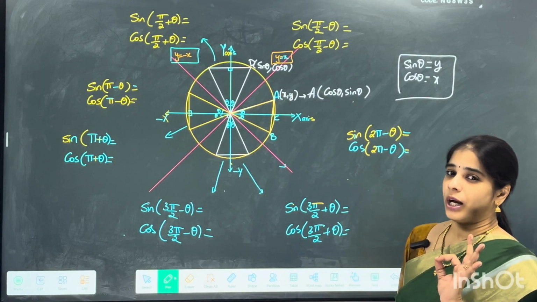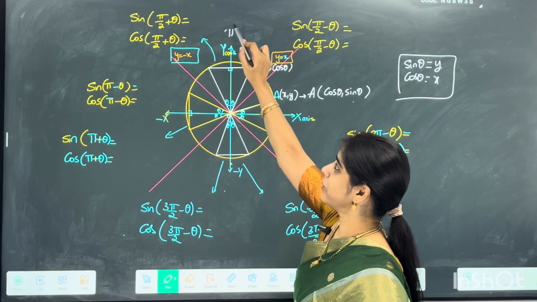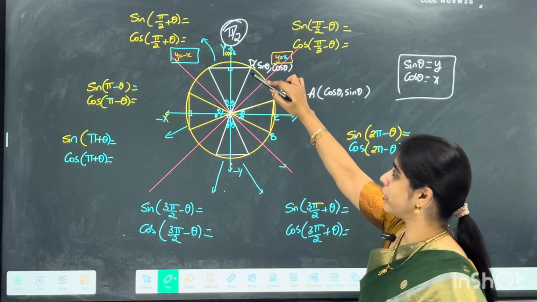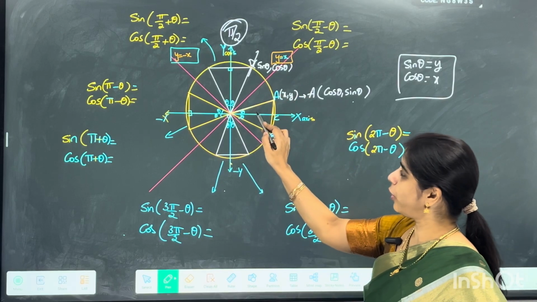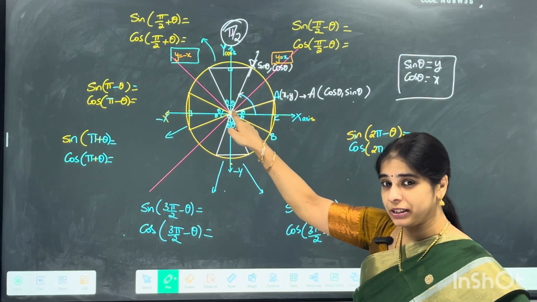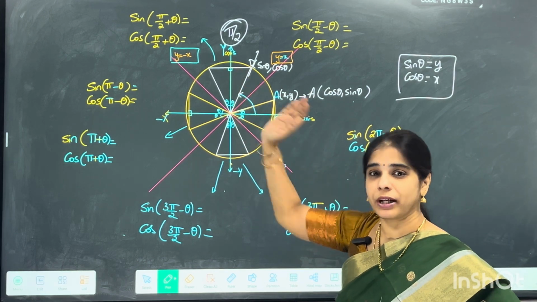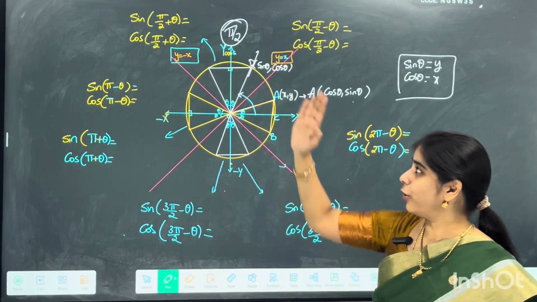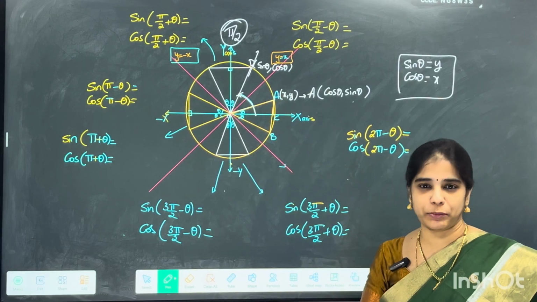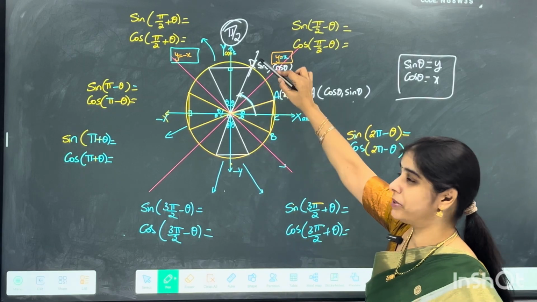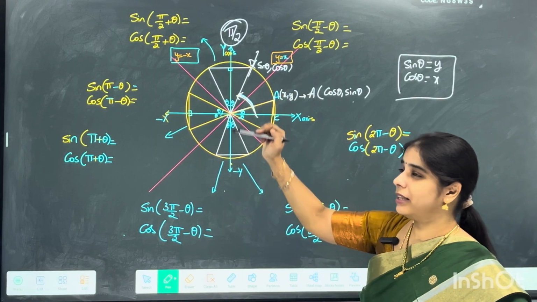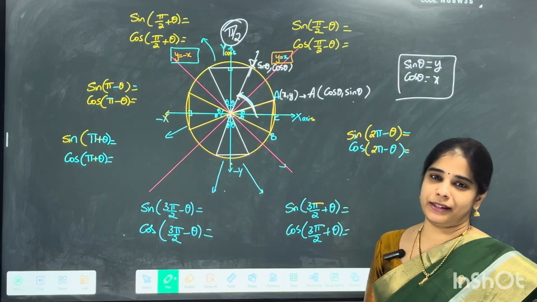Now, we know that this is pi by 2, your y-axis there, it is 90 degrees. When I am talking about this one, D, from here till here we are moving. That means when I have the same angle theta there, from 90 I am subtracting theta. Got the point? From 90, I am subtracting theta. From this till here is only what I am talking about. So this is OD, observe it carefully. From here till here, what is the angle made? The angle made here is pi by 2 minus theta.